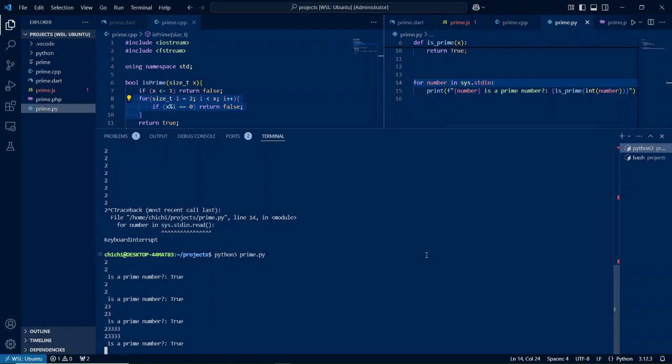So guys, to conclude, please do let me know which programming language so far actually has the best way of interacting with the standard input.